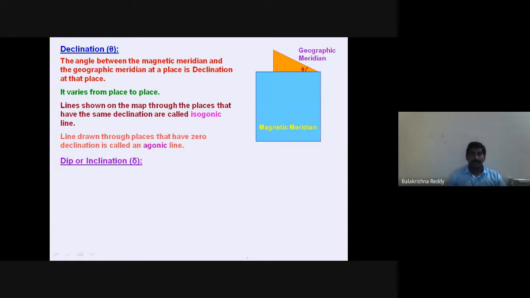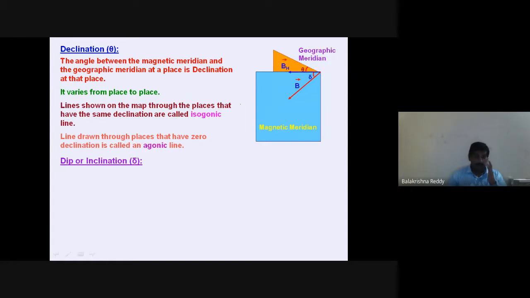Next, dip or inclination we call. What is the dip? What is the inclination? Dip or inclination means what? Both are the same only. When you are holding a magnetic compass, you will find the other side is looking down. Here the planes are down, there the axis is down with respect to the plane that you can see here. This is the resultant magnetic field B, the resultant magnetic field which shows the direction, with respect to this horizontal component.